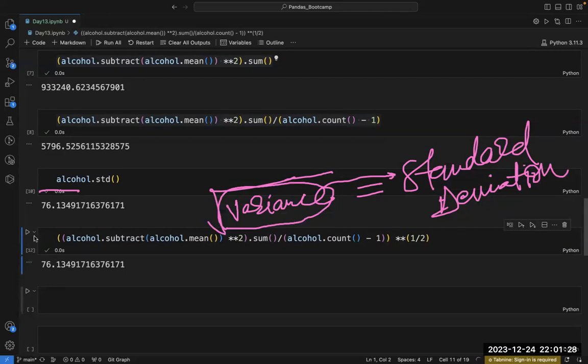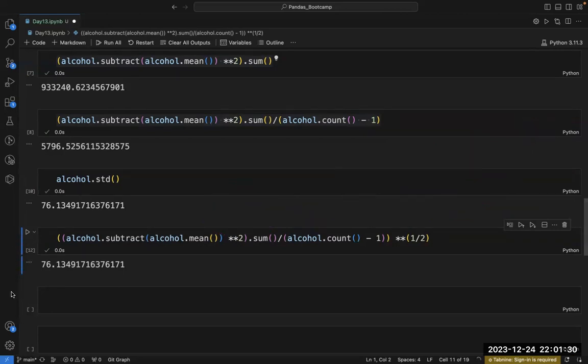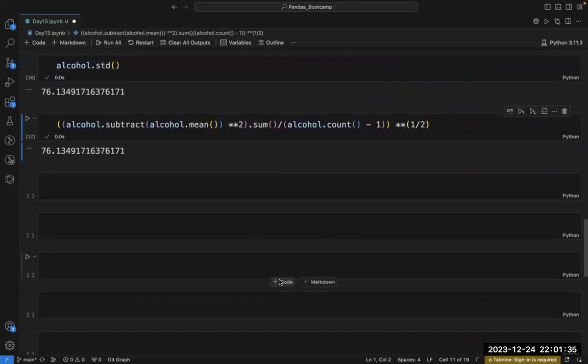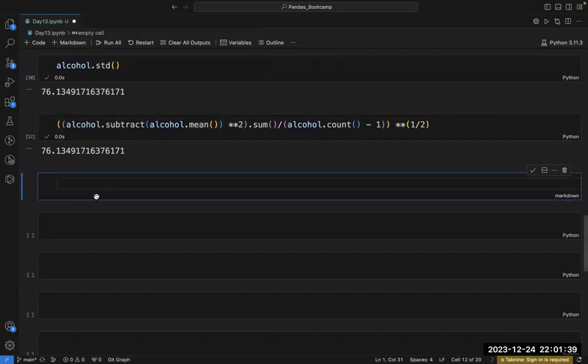Now let's erase this. Fine. So till here, any doubt? Have you understood all these things till here? Yes, sir.